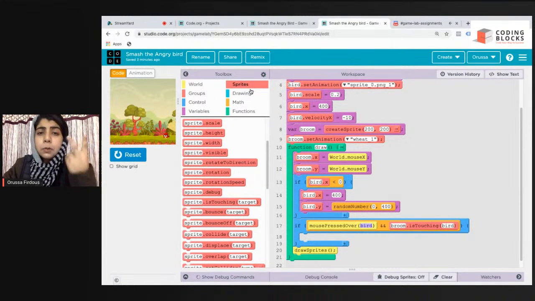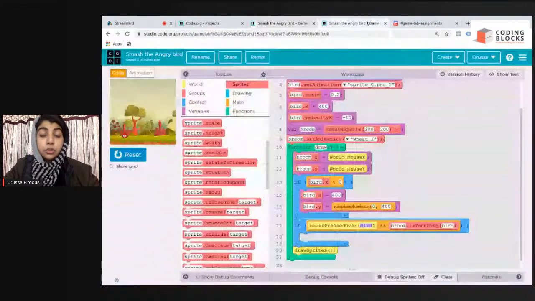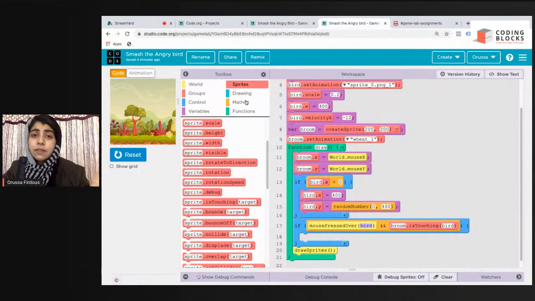Keep two things in mind. It has stopped moving in the x direction, and now it has started moving in the y direction after I have smashed it with the help of my bat. So we'll make its x velocity 0 and set some value to its y velocity. So we'll go to sprites.